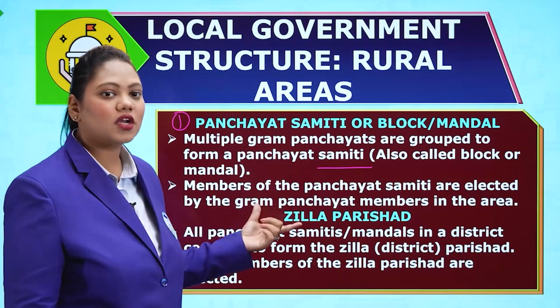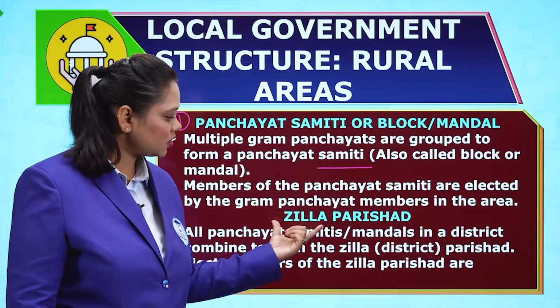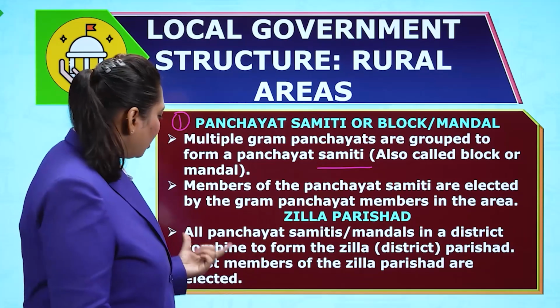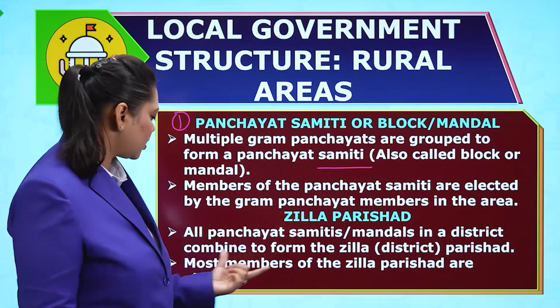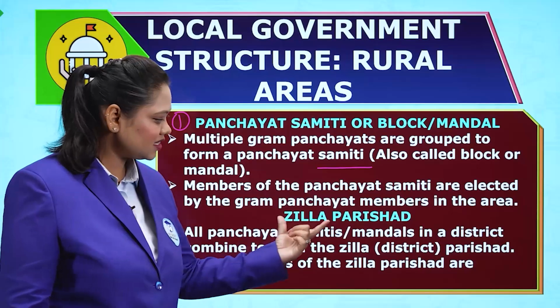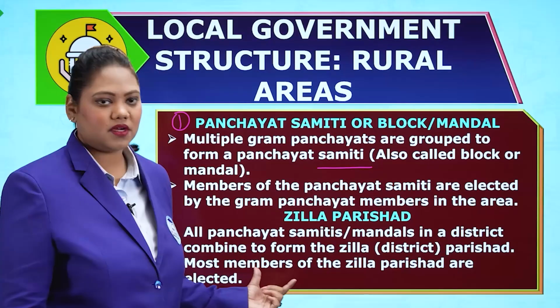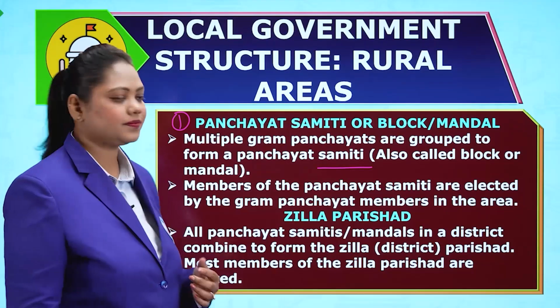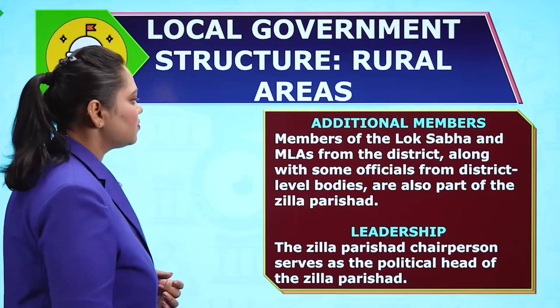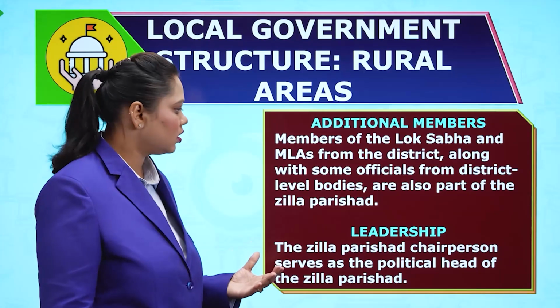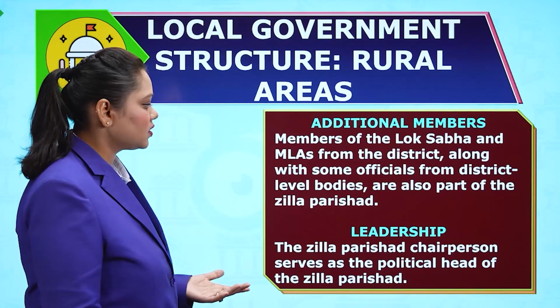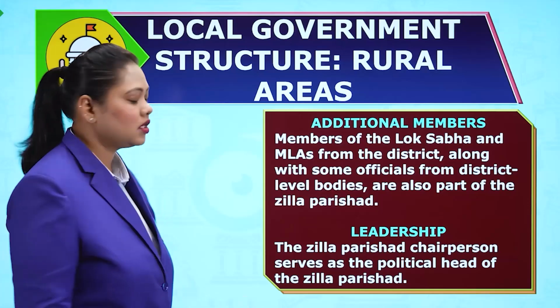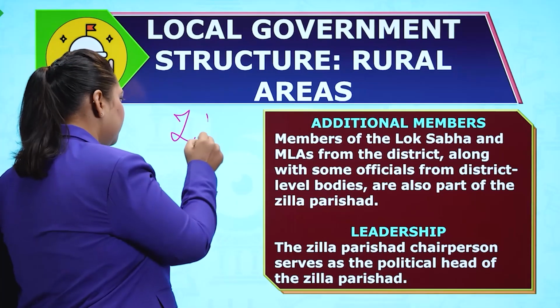Above block level, you have Zilla Parishad. Zilla means district. All Panchayat Samitis, mandals in a district combine to form the Zilla, that is the district Parishad. Most members of the Zilla Parishad are elected members. Additional members of the Lok Sabha and MLAs from the district, along with some officials from district level bodies, are also part of the Zilla Parishad. Please remember that the ZP is at top.